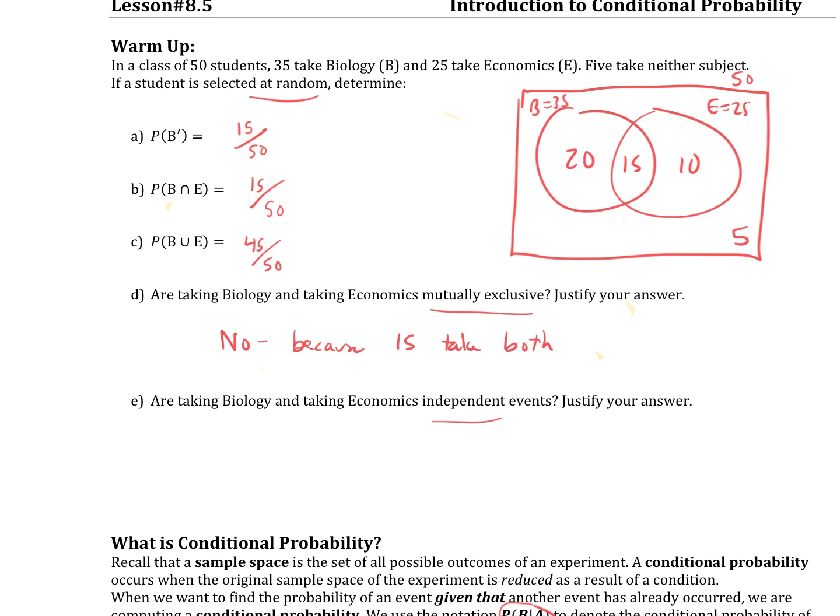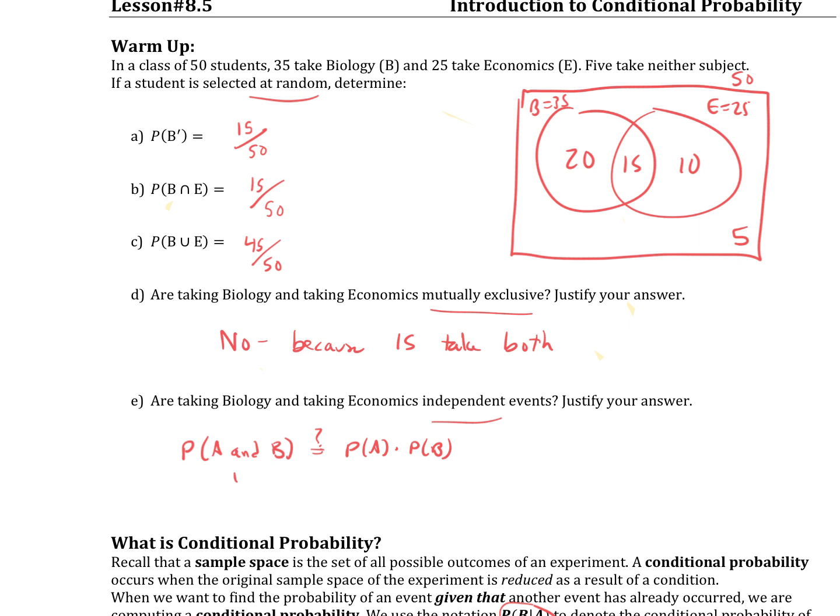Are they independent? Okay, this is a lot harder. Let's try to see, and I talked about this a little bit recently. I can't remember if it was in the second video or in the first class, but here's one of the tests for independence. Does it work out that this is true? If you can multiply and you get the same thing as if you just said and, the probability for and, then you know they're independent. But I'm going to figure these out separately and just see if they're equal. The A and B I know is 15 out of 50.